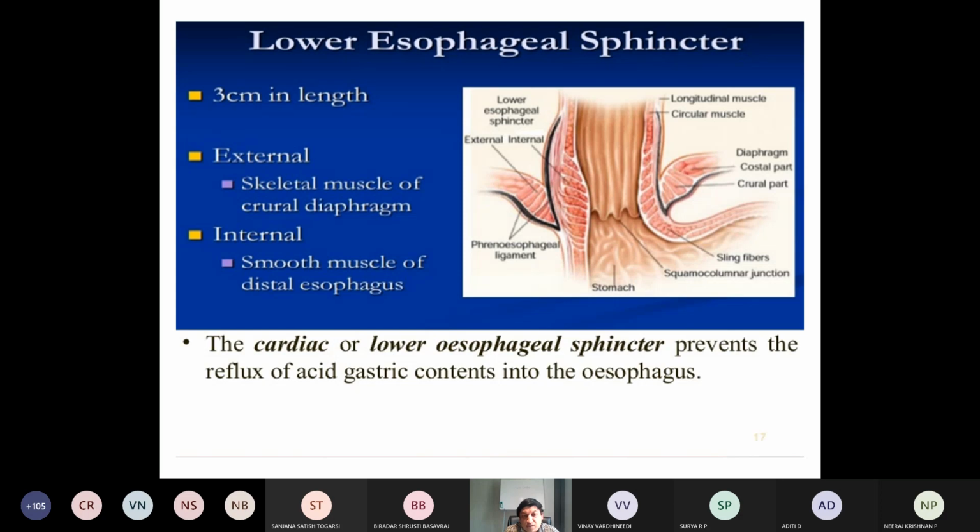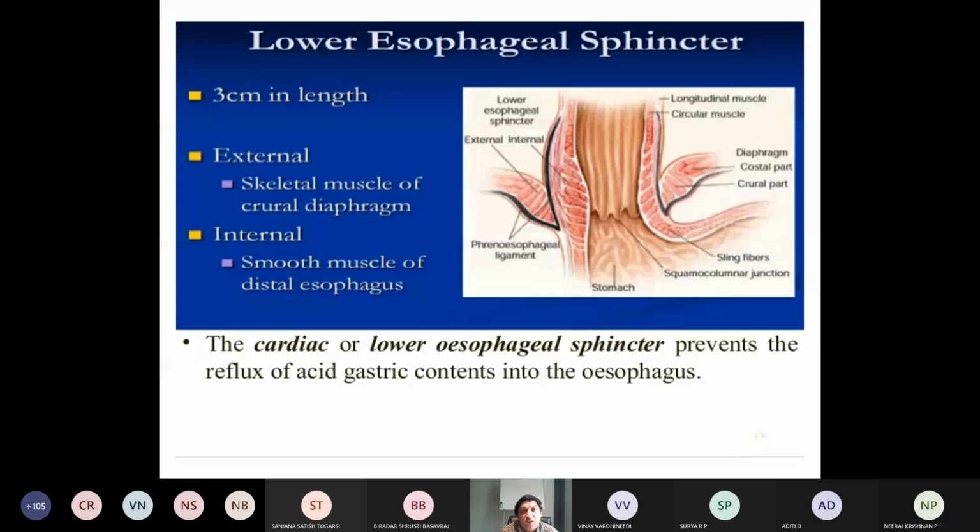Yes, this is very important. It prevents the reflux of acid gastric contents into the esophagus. As you know, food is coming from the mouth through the esophagus, entering into the stomach for further digestion. So this lower esophageal sphincter prevents the reflux, the reverse going of the food content and acid secretion to the esophagus. This is a very important function related to the lower esophageal sphincter.